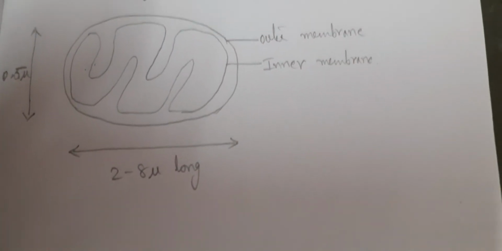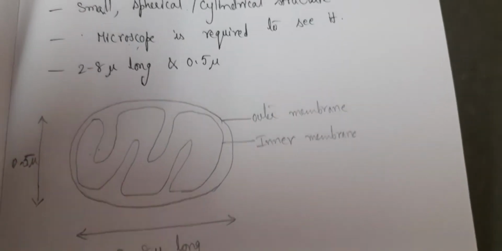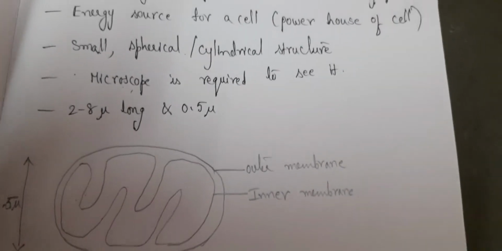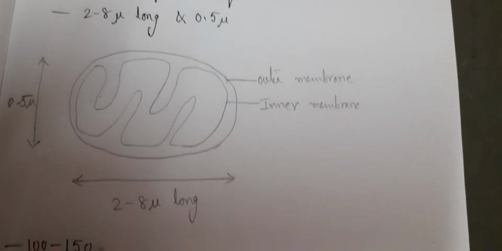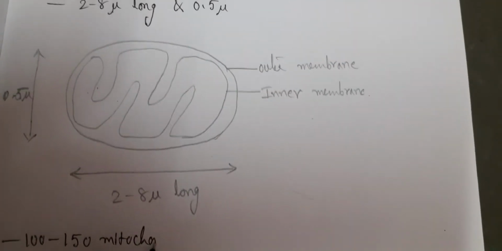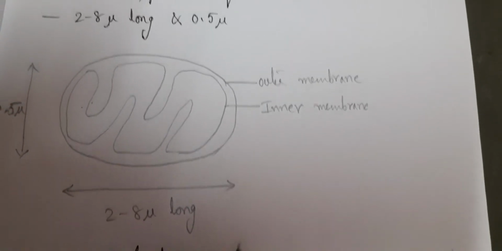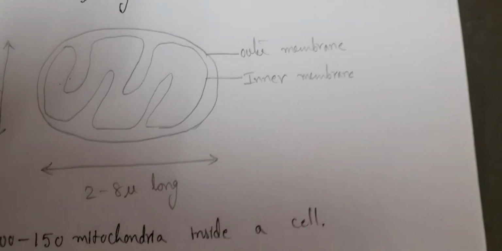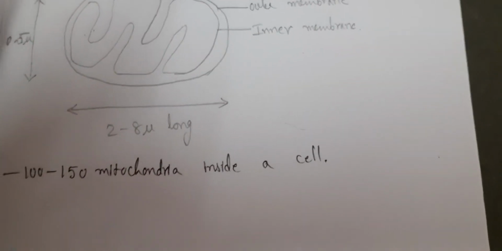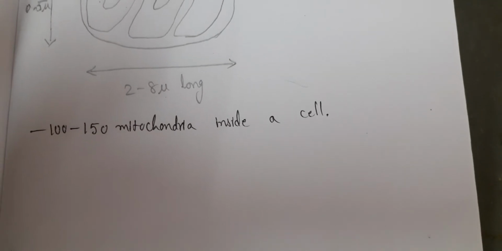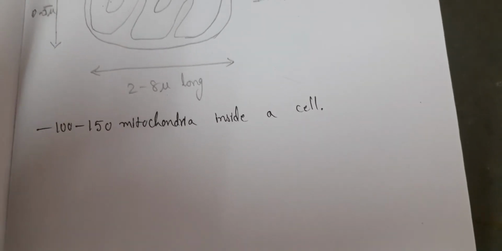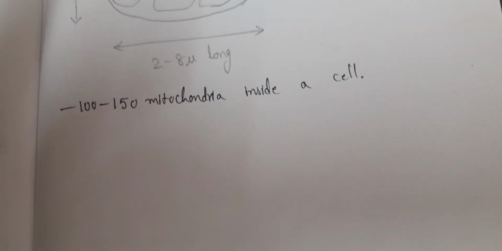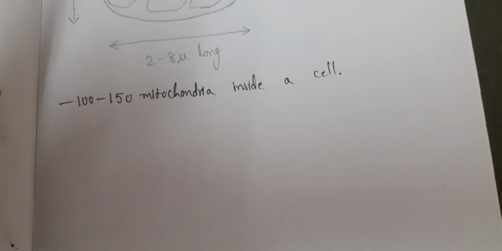Now, how many mitochondria are present in the cell? There are nearly 100 to 150 mitochondria. So you have 100 to 150 mitochondria inside the cell. One cell will have 100 to 150 mitochondria. Okay. And if you want to see, you have to use a compound microscope. I told you, you have to use a compound microscope or electron microscope.